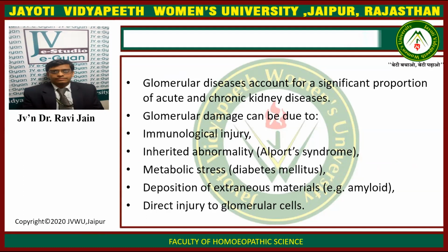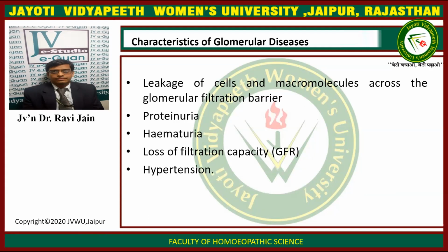Glomerular damage can be due to immunological injury, an inherited abnormality known as Alport syndrome, metabolic stress such as diabetes mellitus, deposition of extraneous material such as amyloid, and direct injury to the glomerular cells.